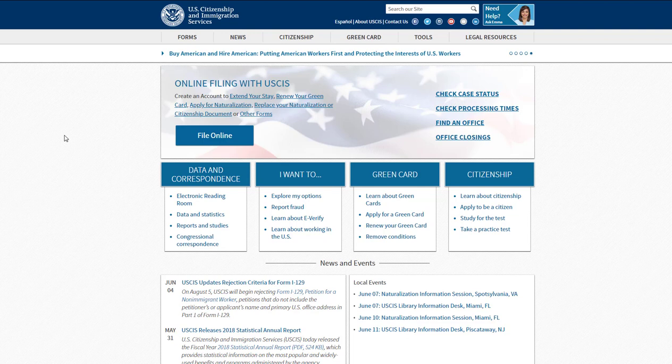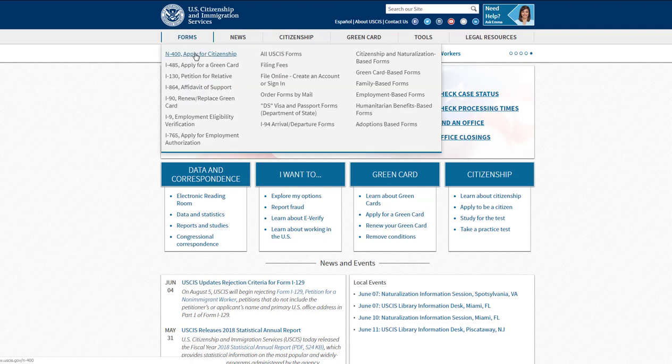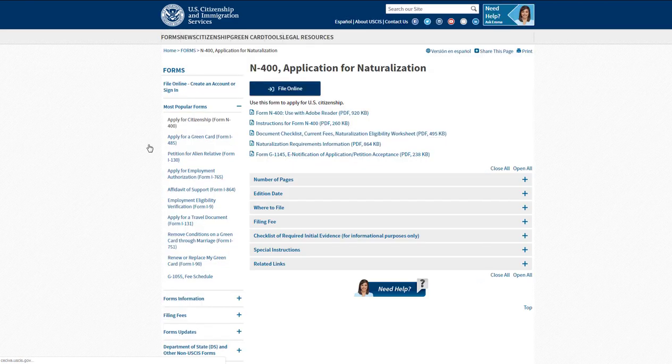Okay, so the very first thing that you will notice if you go to forms, the very first one, N400, apply for citizenship. This is the one that you need. Before we get into the application itself, there are several different criteria that you have to meet in order to be able to apply for naturalization.